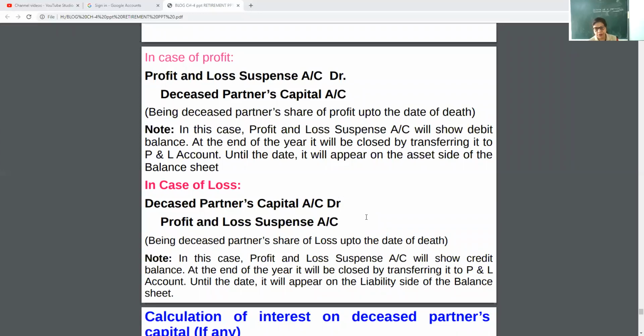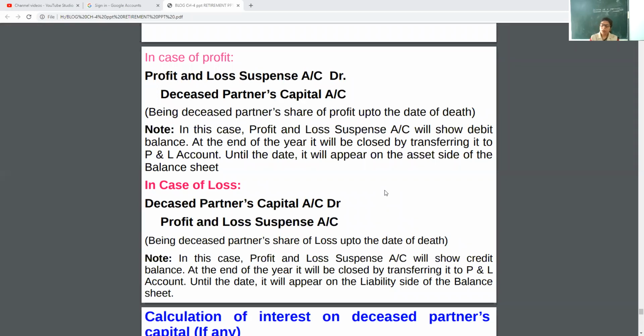At the end of the year, it will be closed by transferring it to the P&L account. Until then it will appear on the asset side of the balance sheet. This question may come in four options or as a fill in the blank: on which side of the balance sheet will that account appear? You can underline that it is the asset side, and the P&L suspense account is open because the death occurs in between the year.